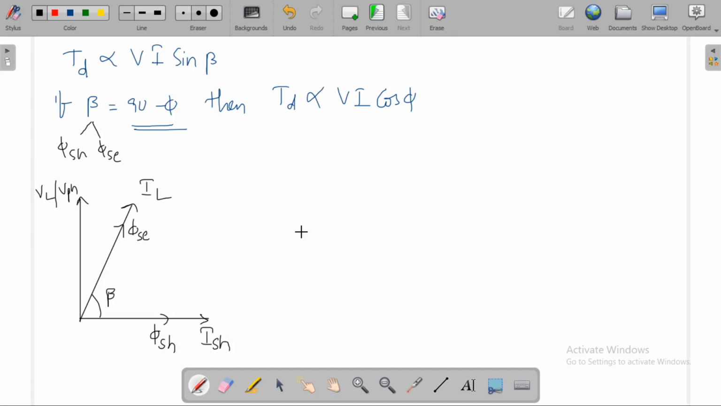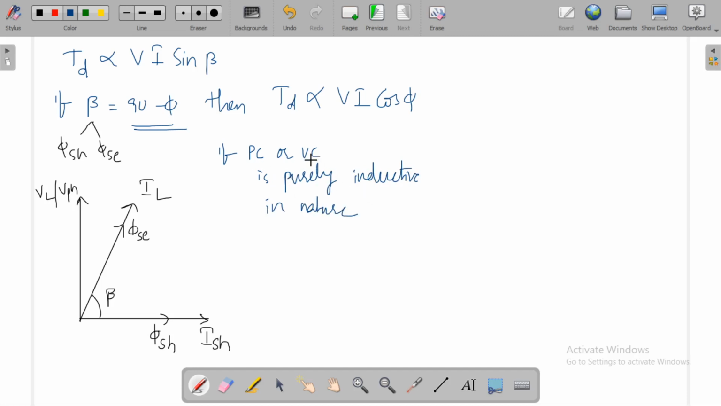Okay, now if the pressure coil or voltage coil is purely inductive in nature.